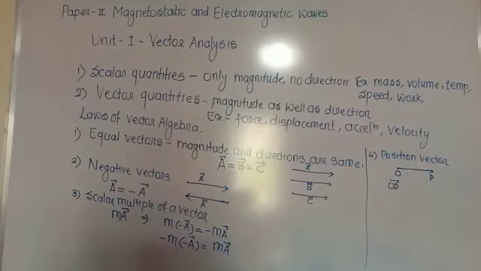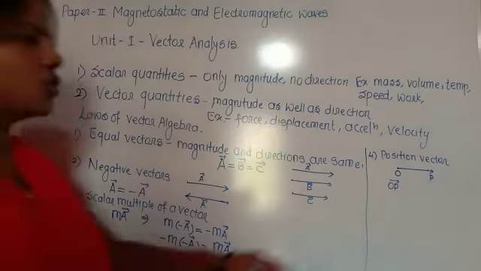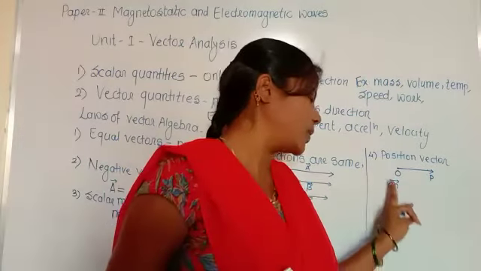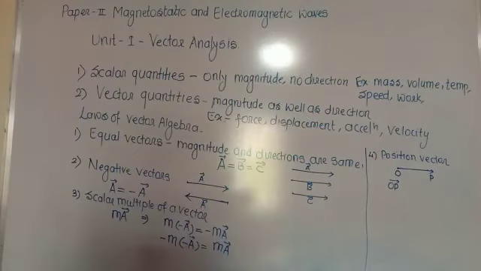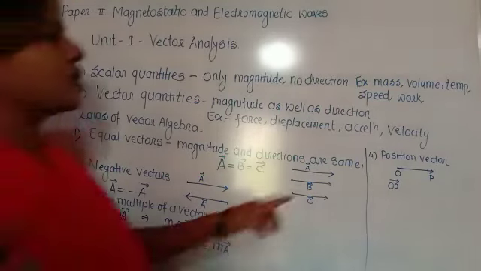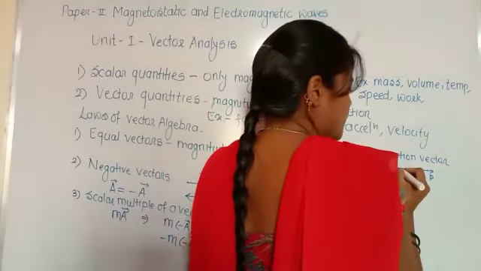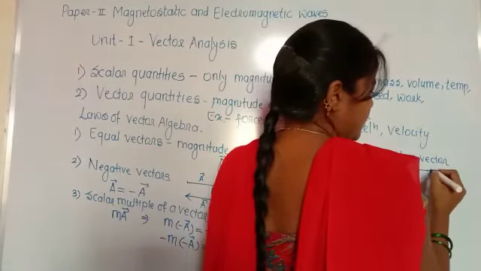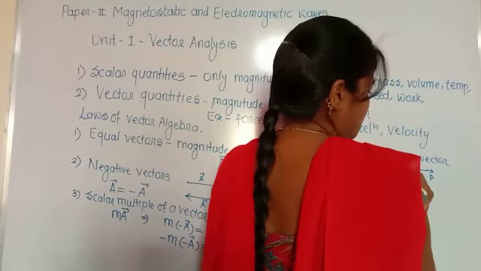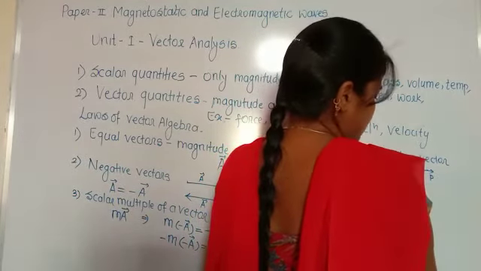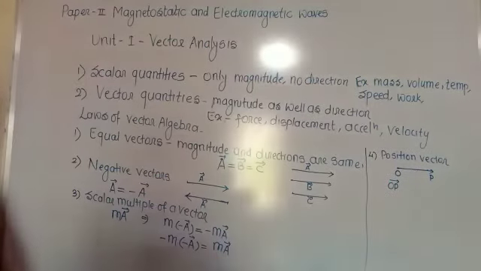So the position of a point with respect to an arbitrary origin can be represented by a vector called the position vector. This is the position vector OP: from the origin to the position.